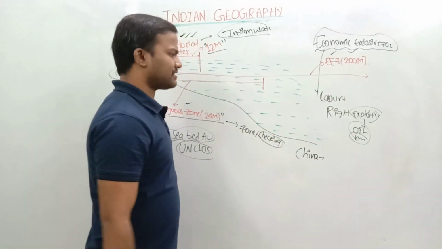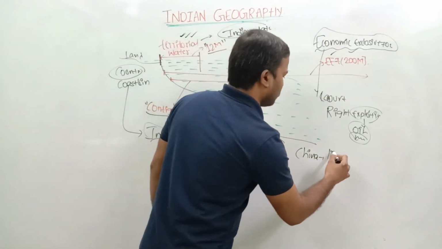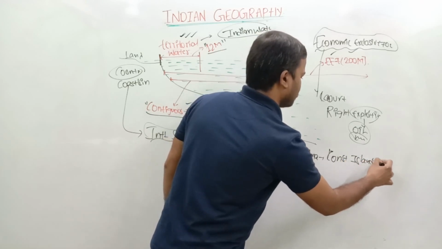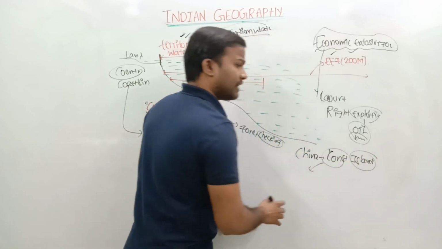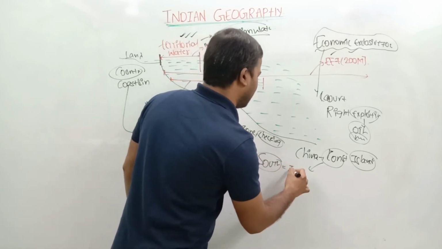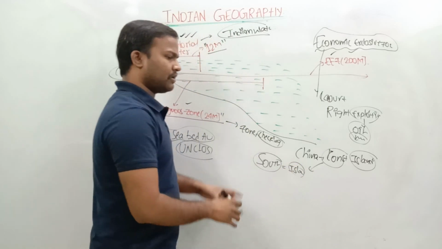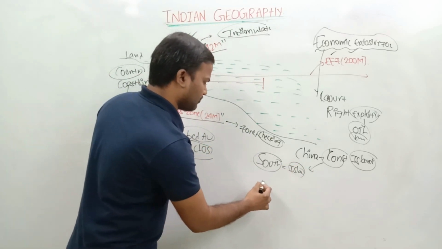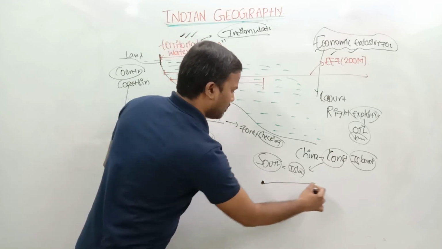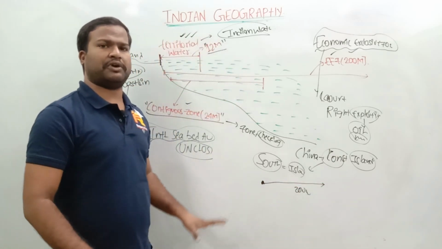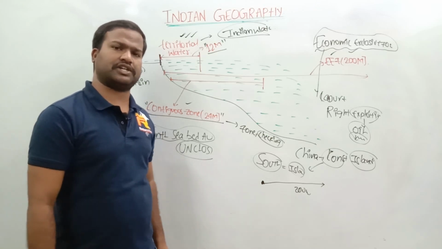So China started constructing islands in the South China Sea. It will construct one island and claim that the island belongs to China. Just think this is an island: from the island up to 200 miles belongs to China, so it can exploit anything, oil, mining, fishing and all.